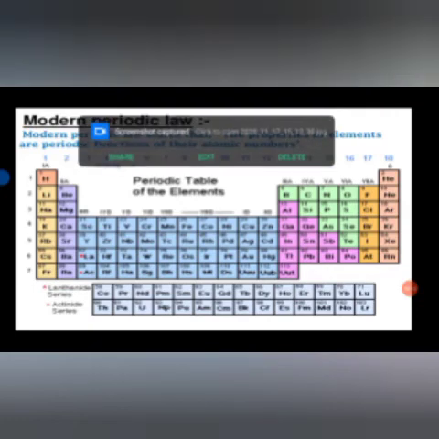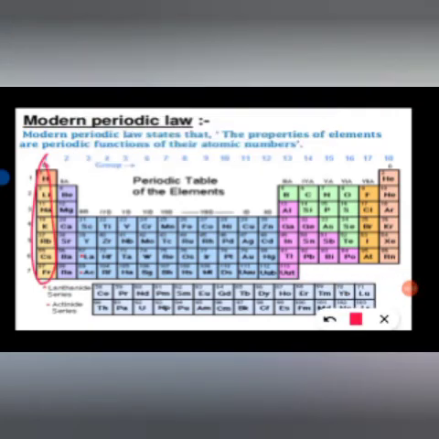So dear student, what is valency? I already told you. If we talk about this group, the valency of this group is +1, because 1 electron is there in the outermost shell.